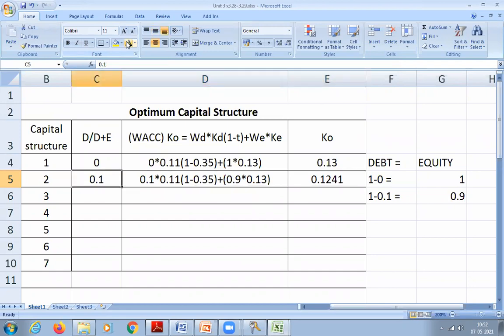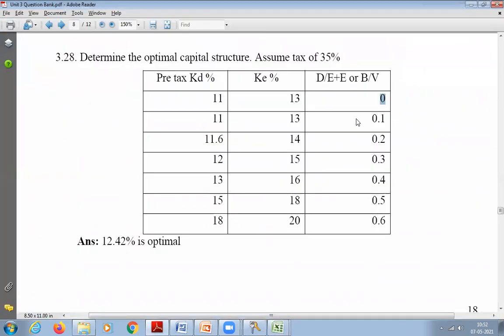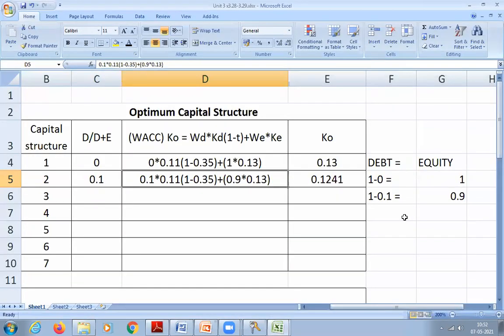Okay. Now the next one, what is the ratio? 0.2. So let us first calculate. If total is 1 minus 0.2, how much will be my equity? 0.8. 1 minus 0.2 is 0.8. Clear? So substitute now. My debt is now 0.2. What will be the formula? Can someone tell me the substitution?